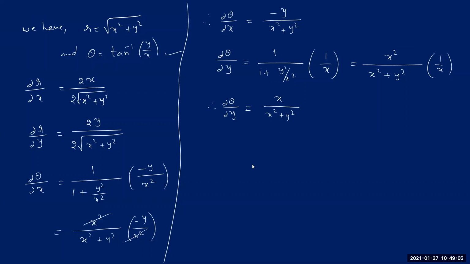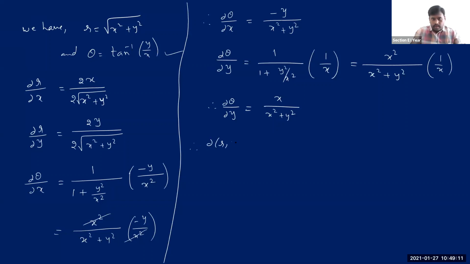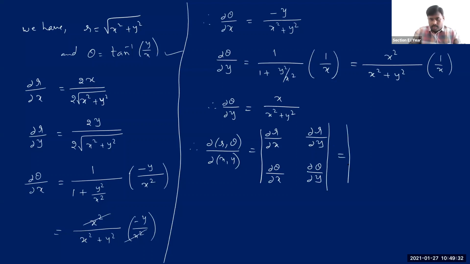Right, now let me just substitute everything into the formula. Therefore, Jacobian of r and theta with respect to x and y is equal to, as we know the formula is this: dou r by dou x, then dou r by dou y, and then dou theta by dou x, then dou theta by dou y. Now I'm just substituting everything into this determinant. Dou r by dou x, we got it like this.